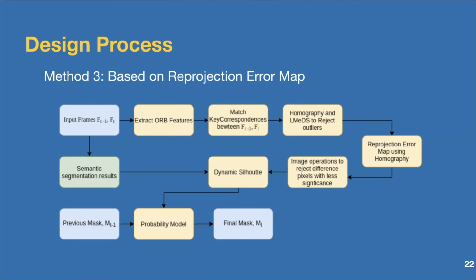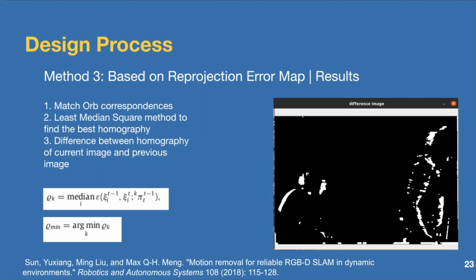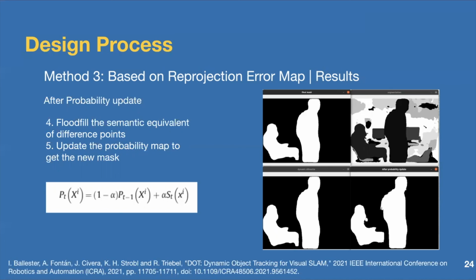In method 3, instead of using an optical flow based method, we extracted all the features. And then we get the key correspondences between two consecutive frames. Then we apply a homography, and we also use least median square error to reject some of the outliers. After calculating the reprojection error map using the homography, we create a difference image as shown in the figure. Now we use this difference image along with the semantic segmentation result to calculate the dynamic silhouette, which is then fed to a probability model, which will give us the final mask based on its prior belief of the probability whether the pixel is in motion or not.